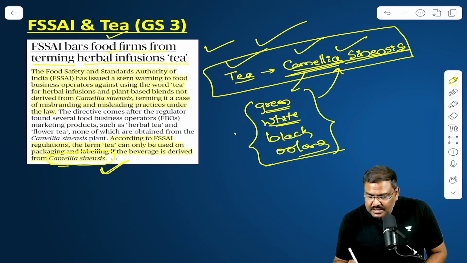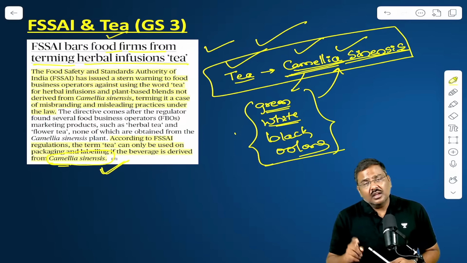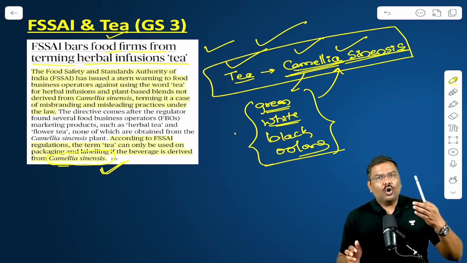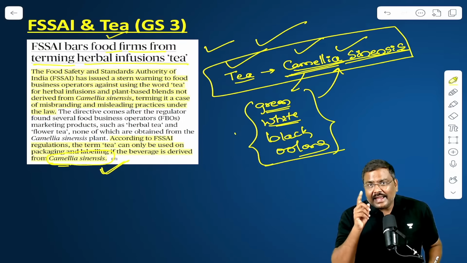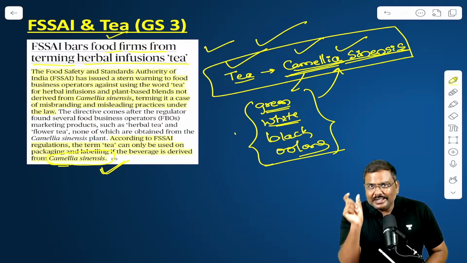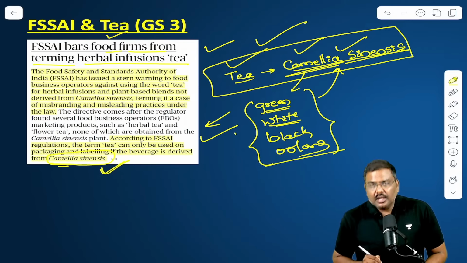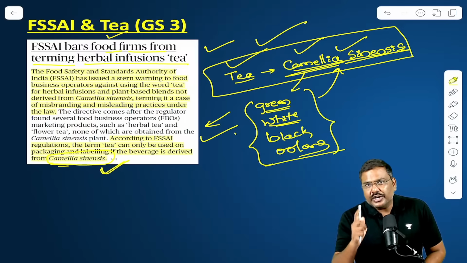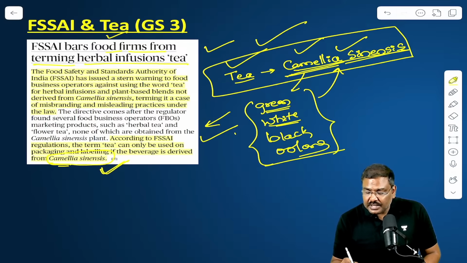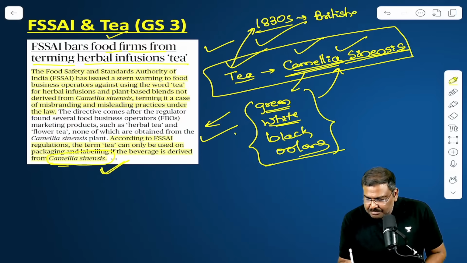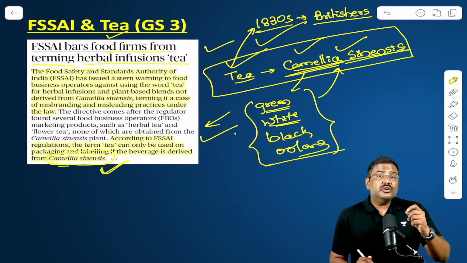Henceforth, this is the order which has been issued by FSSAI. These kind of products which are marketed on e-commerce websites or normally in the shops, etc., cannot have the word tea on the packaging. This particular order has been issued by the Food Safety and Standards Authority of India. Now, in the context of this, what is the importance? Tea was initially introduced by Britishers in India back in the 1830s. Can be asked in the prelims. Please remember all of this.